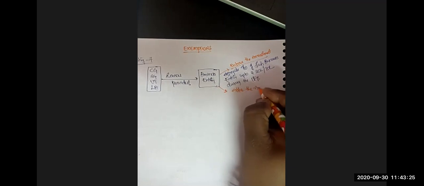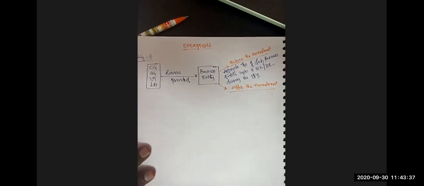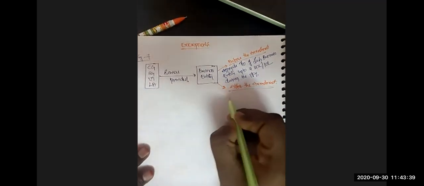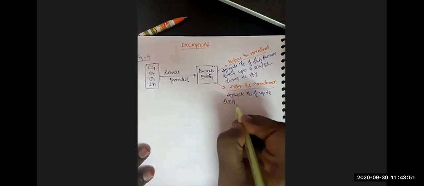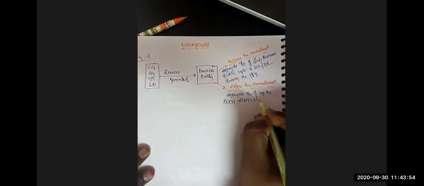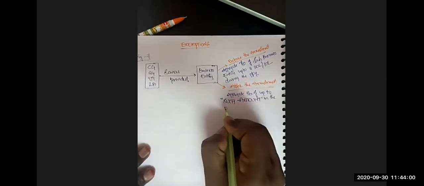Now after the amendment, they have simply removed those limits, the 10 lakhs and 20 lakhs, they have removed those words. Now it reads, with an aggregate turnover of up to such amount in the preceding financial year.